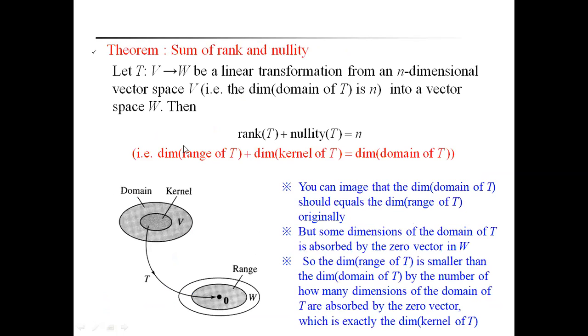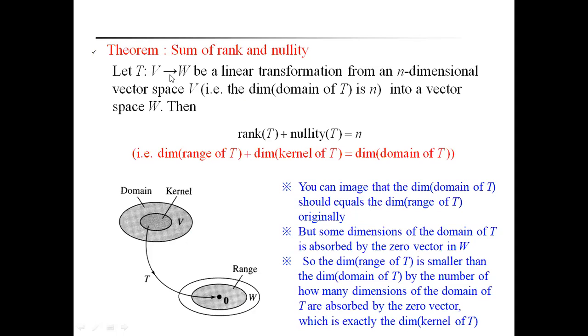Let us now discuss the main theorem about rank and nullity. The sum of rank and nullity is equal to what? This is the main theorem.